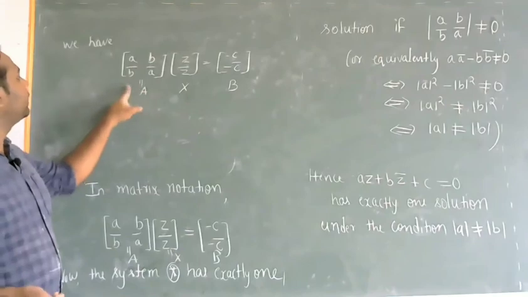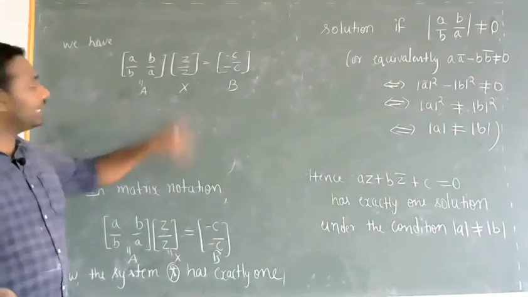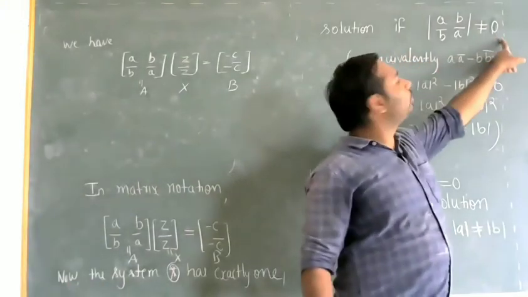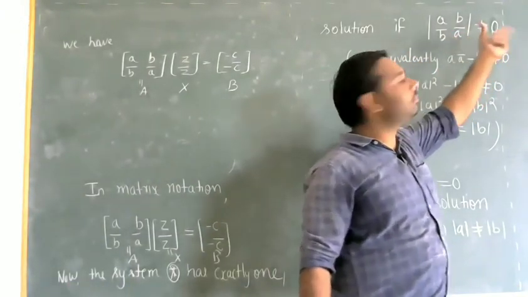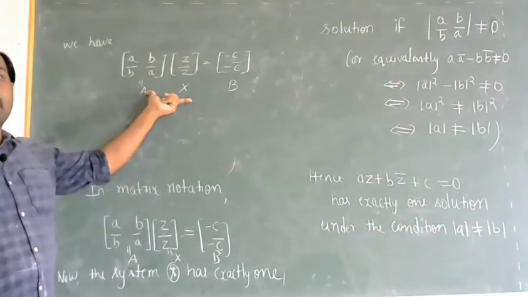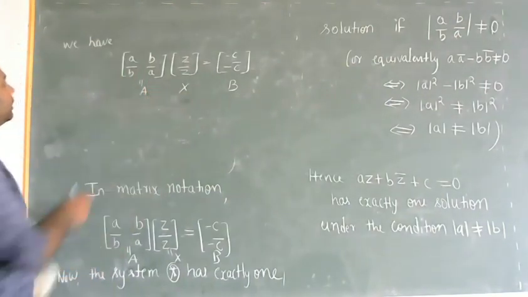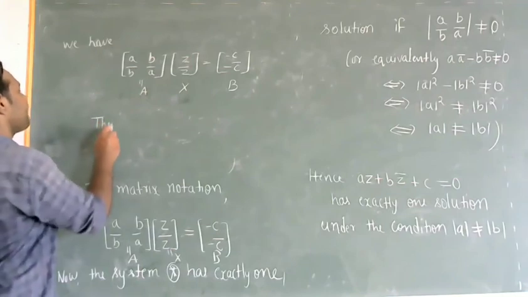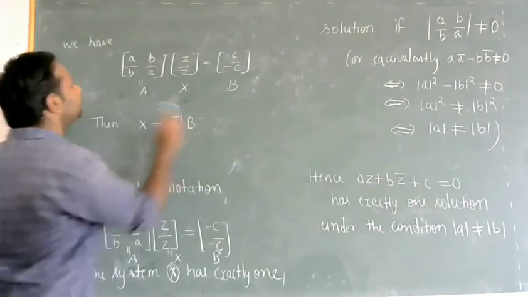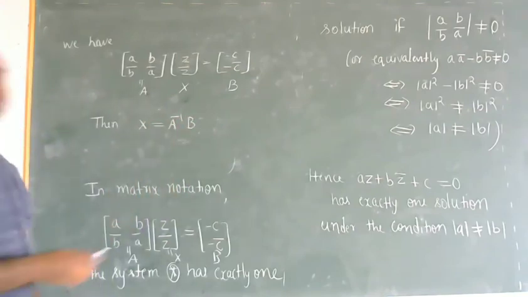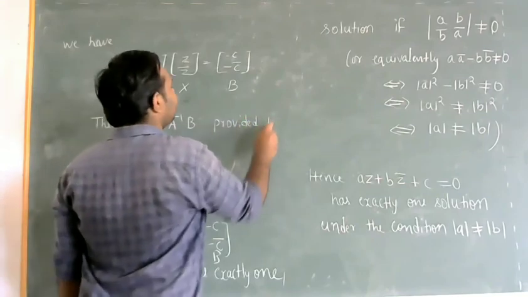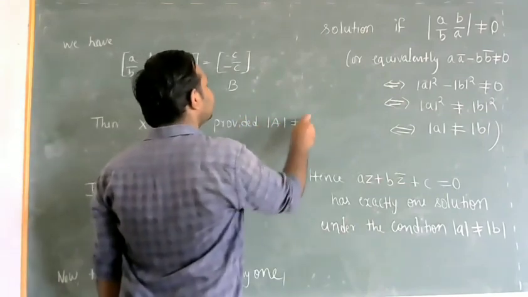Now, to get X, multiply A inverse on both sides, assuming that the determinant is non-zero. Only when the determinant is non-zero will this system have a unique solution, right? So then X will be equal to A inverse into B, provided modulus of A is non-zero.